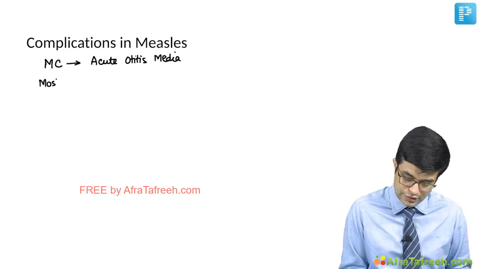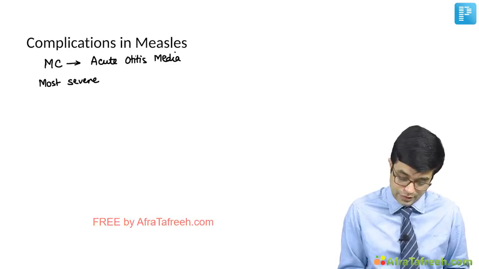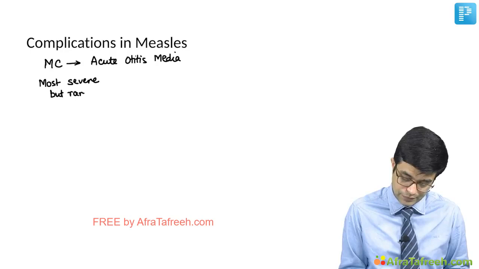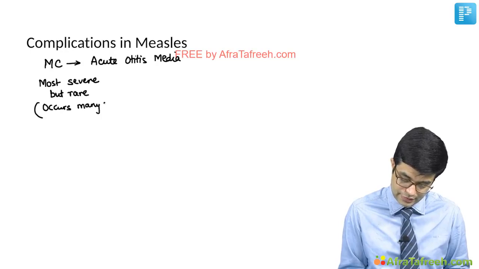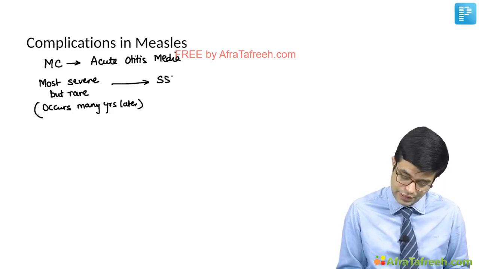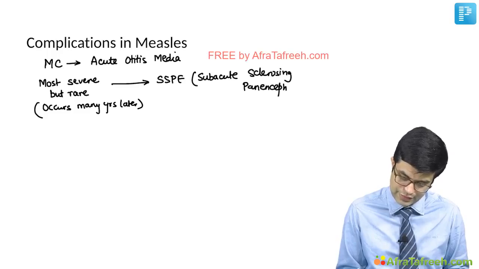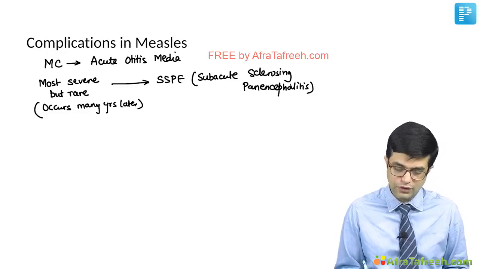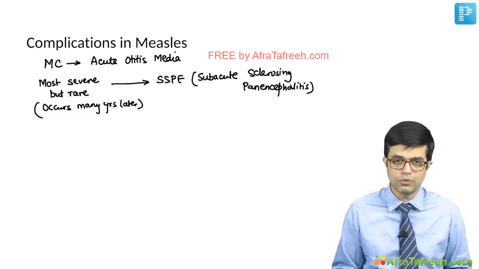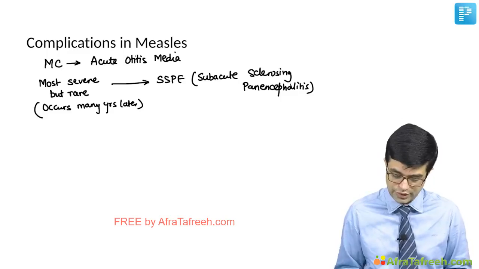The most severe complication, but rare and occurs many years later, is a complication called SSPE. SSPE stands for subacute sclerosing panencephalitis. More about this we will talk in some time. We will discuss this in detail. This is a hot topic for your NEET super speciality 2021, 22, 23, all the 3 exams.